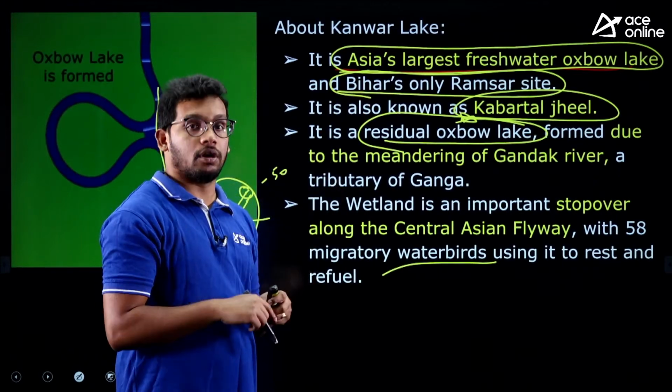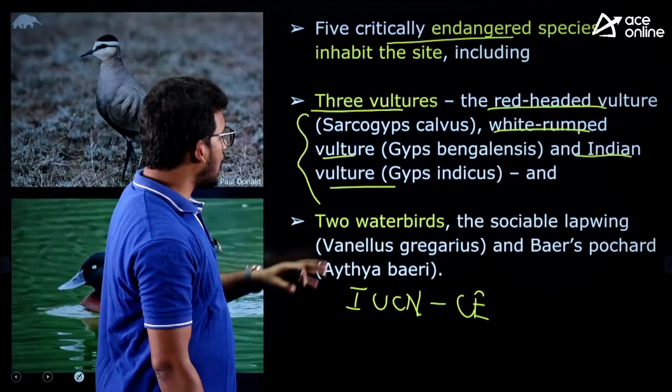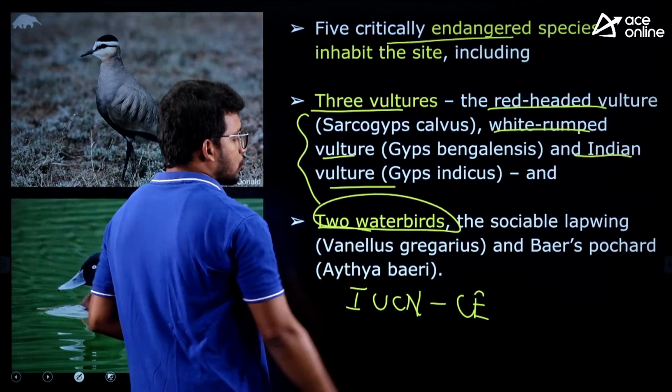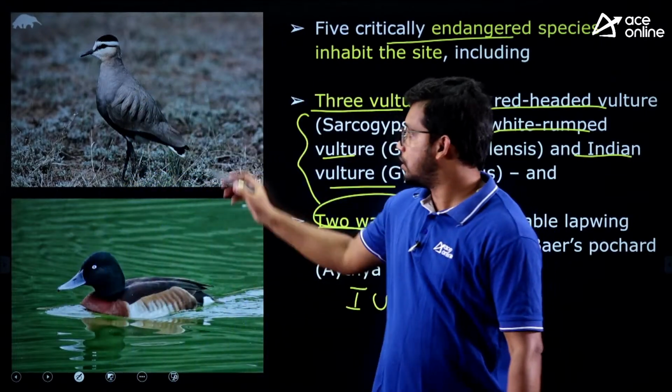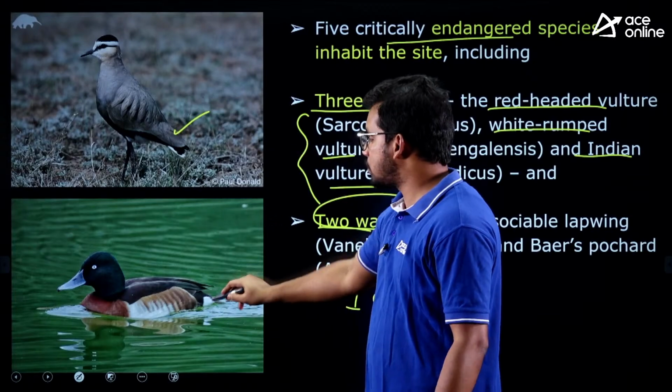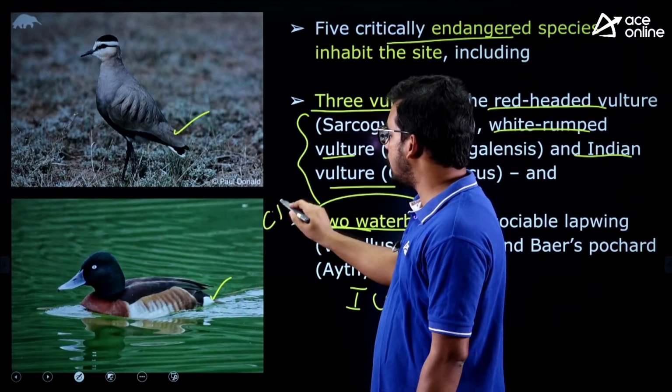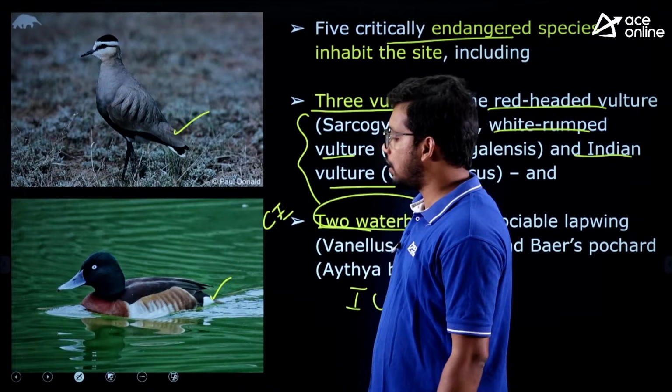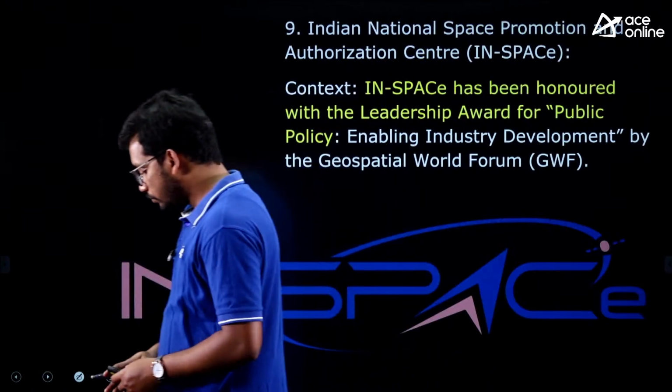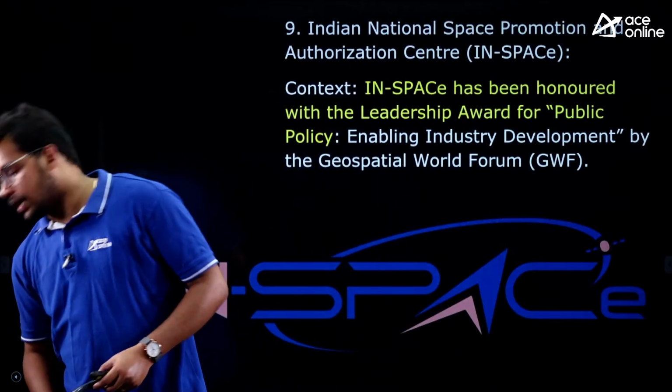So they will ask you also in the exam, right? And also we have 2 water birds, social lapwing and Bear's pochard. This is social lapwing bird and Bear's pochard. So these are also critically endangered birds. So these are located in the Kanwar Lake, right? So I hope that is clear.